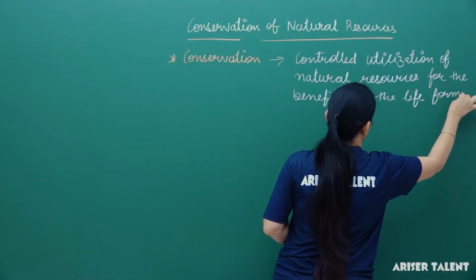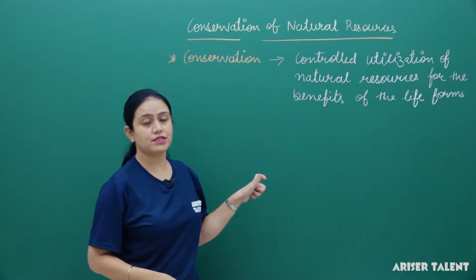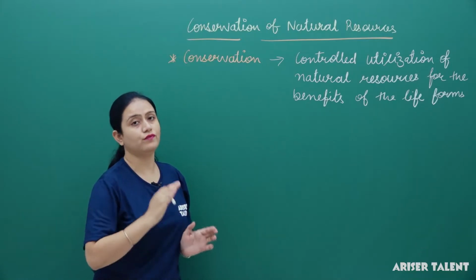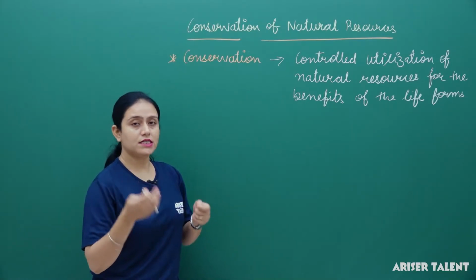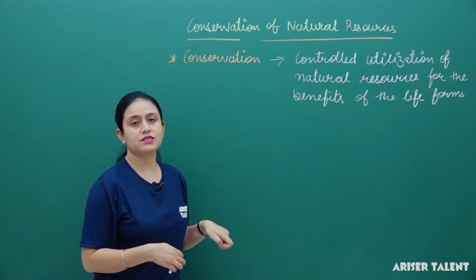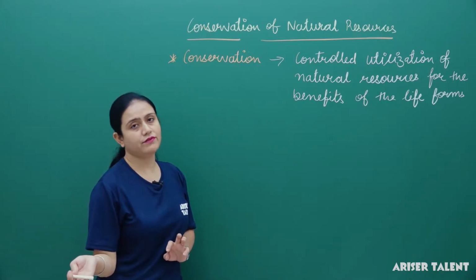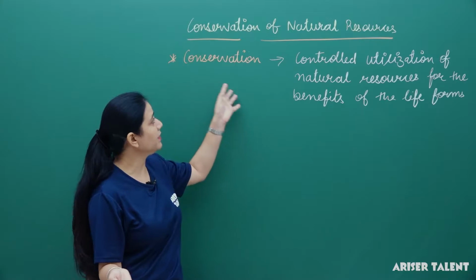If we control its utilization, then only we can preserve it for the future generation, as we can use it in the present generation as well as preserve it for the future generation. So this is the meaning of conservation.